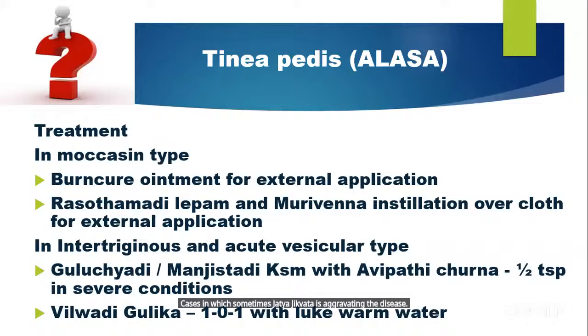Because if there are some dead cells left behind, it will make it worse and push it out. If it is the stage of Ropana, it will heal easily with Jatyadi Ghrita. But the patient will tell that my symptom is aggravating. Clear? I have experience like that.